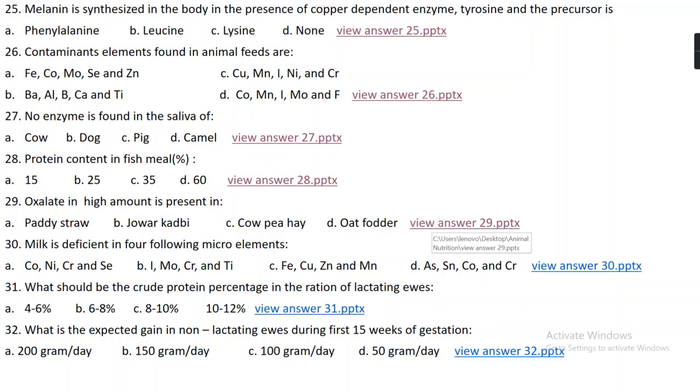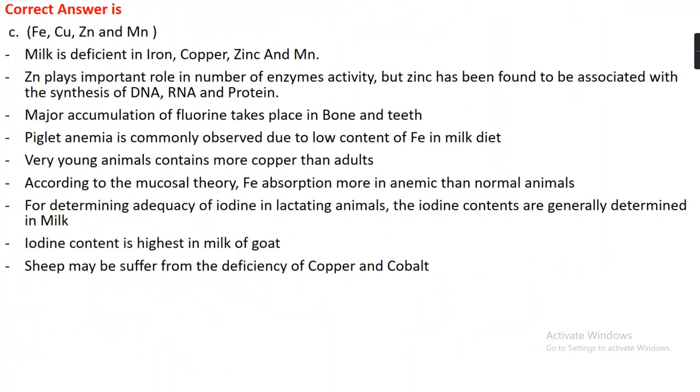Question number 30. Milk is deficient in which four microelements? Option A cobalt, nickel, chromium, and selenium. Option B iodine, molybdenum, chromium, and titanium. Option C iron, copper, zinc, and manganese. Option D arsenic, tin, cobalt, and chromium. The right answer is option C, milk is deficient in iron, copper, zinc, and manganese.